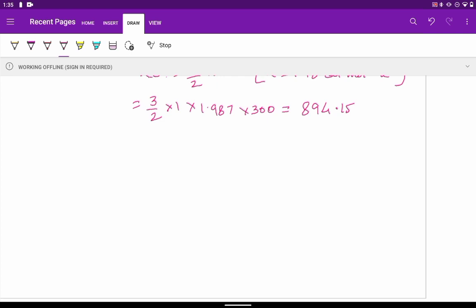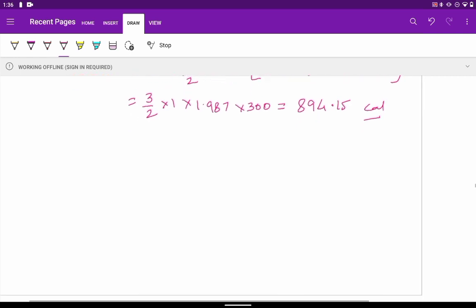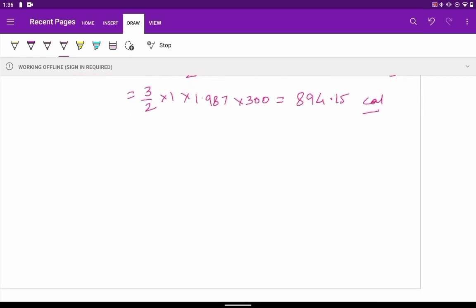Now the R value we have taken, the unit used was calorie. So here energy will be in calories. We have taken R equal to 1.987 calorie per mole per Kelvin, so the kinetic energy value will be in calories. Now we can also get the kinetic energy value in joules.